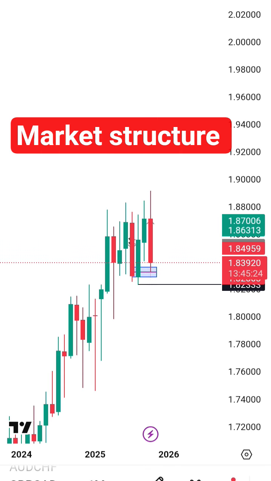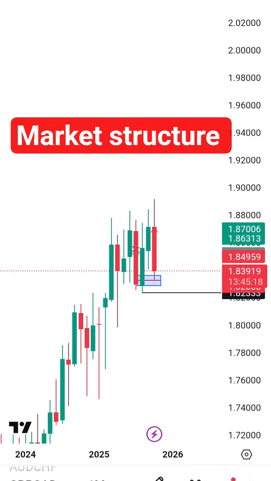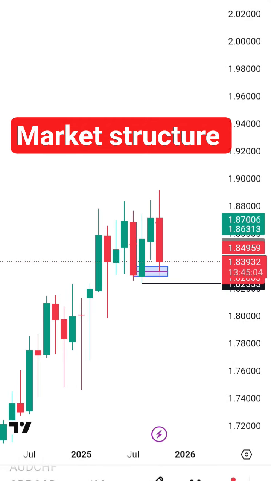This is a top-down analysis of market structure. So let's review this GBP CAD chart to know how I'll be able to mark this particular zone that I marked here. Okay, this is a monthly time frame. You cannot see everything well, but let's get to